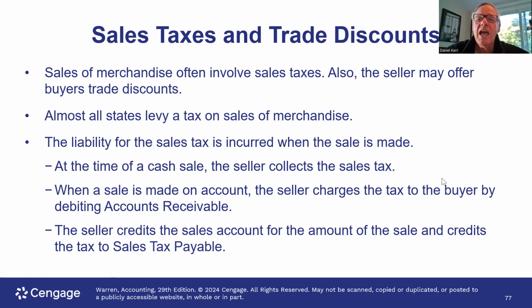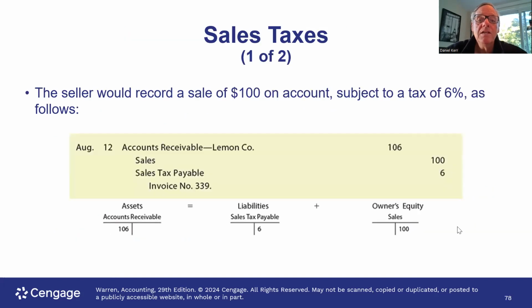But sales tax, I have a responsibility as the seller to collect the sales tax from the buyer and then remit that to the state. So every time I record a sale that has sales tax on it, I have to record the sale, and I have to record the amount of the sales tax. So let's assume we sold a $100 item, and the $100 item is subject to a $6 sales tax. So I'm going to debit accounts receivable for not $100, but $106, which shows that I have a liability here to pay $6 to the state, and I have to collect that money from Lemon and Company, and I've got to remit that to the state.